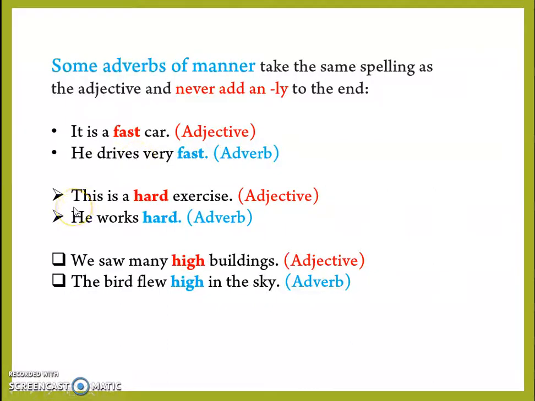Let us look at one more example. This is a hard exercise. Here, hard is an adjective that is modifying the noun exercise. He works hard. Here, hard is an adverb that is modifying the verb works. Similarly, we saw many high buildings. Here, high is an adjective. The bird flew high in the sky. Here, high is an adverb.